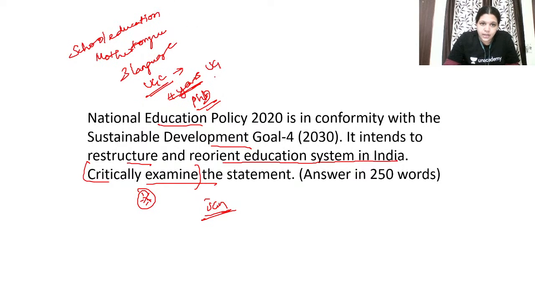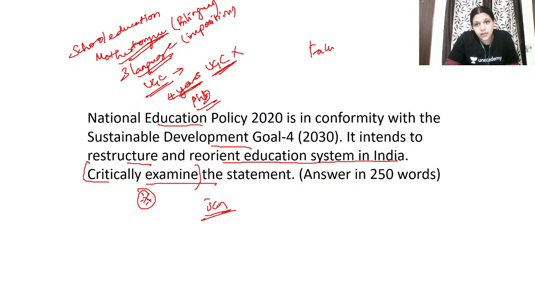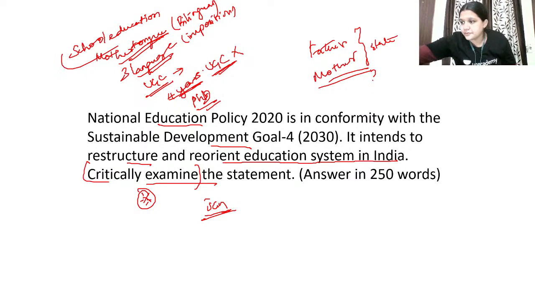You have to criticize all this. UGC is already working properly; if you remove it, it won't work out. The three language system is seen as an imposition by different states. You have to talk about that. Regarding the mother tongue system, there are bilingual and multilingual families where the father belongs to one language, the mother to another, and they live in a different state. What will happen to those people? You have to criticize that. All these things are very, very important.